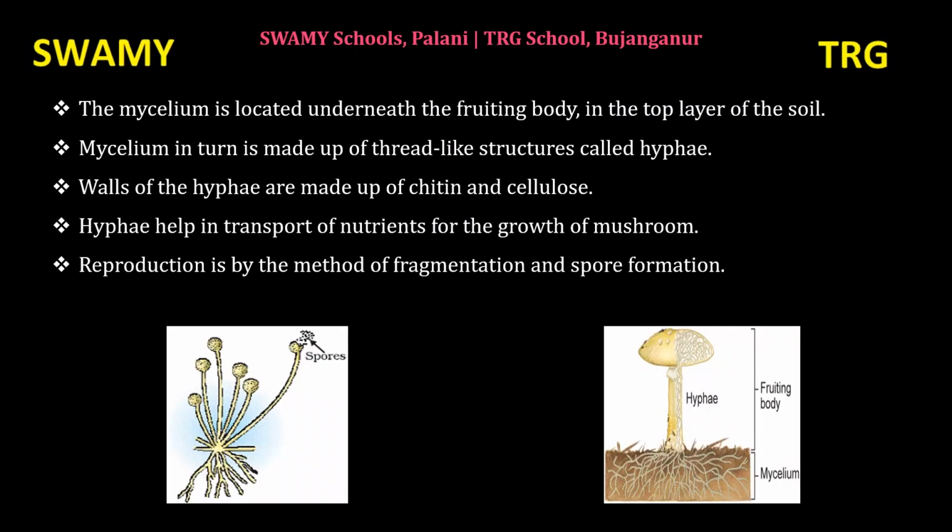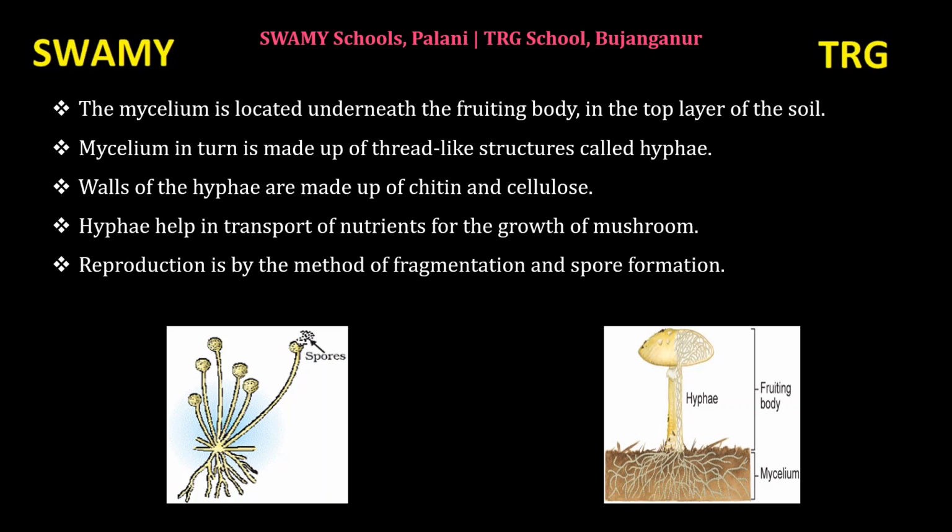The mycelium is located underneath the fruiting body in the top layer of the soil. Mycelium in turn is made up of thread-like structures called hyphae. Walls of the hyphae are made up of chitin and cellulose.